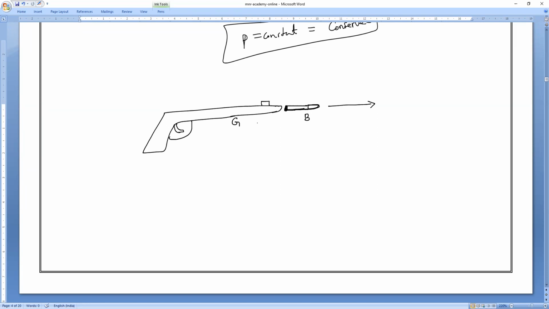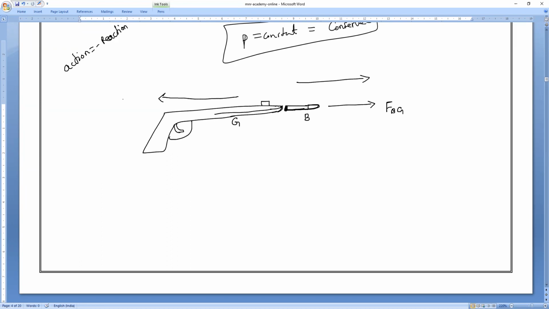The force exerted on the bullet by the gun is in the forward direction. Because of Newton's third law, every action has an equal and opposite reaction, the bullet also exerts the same force on the gun, so the gun moves backward.